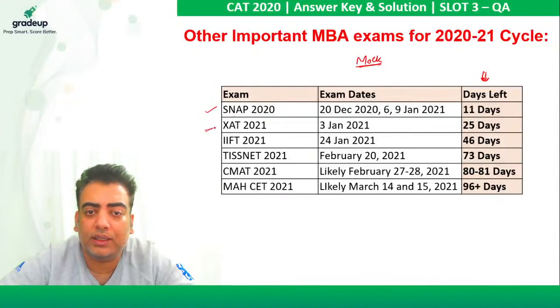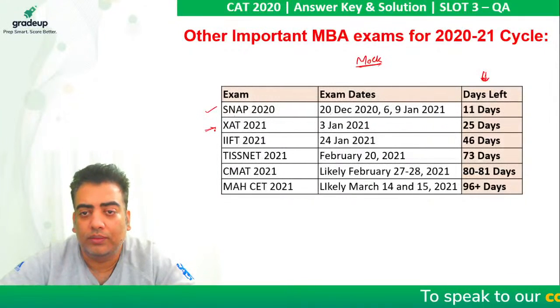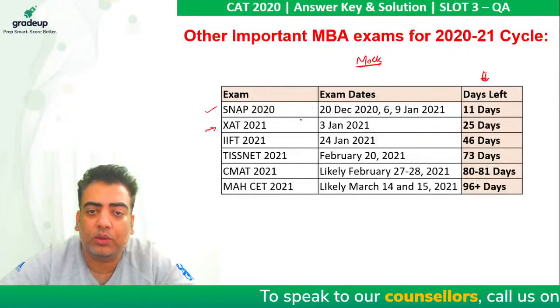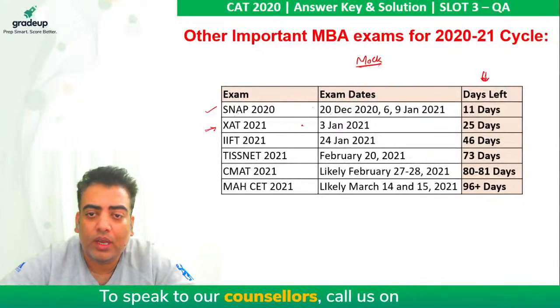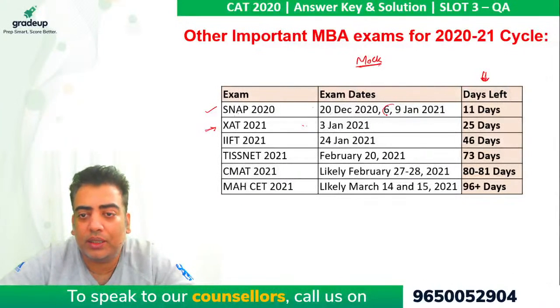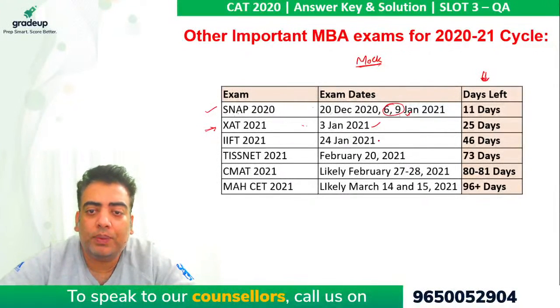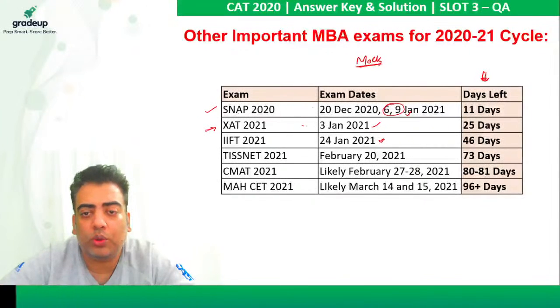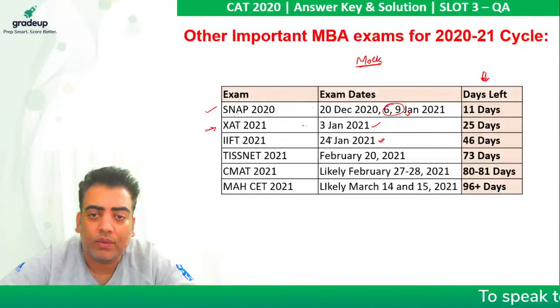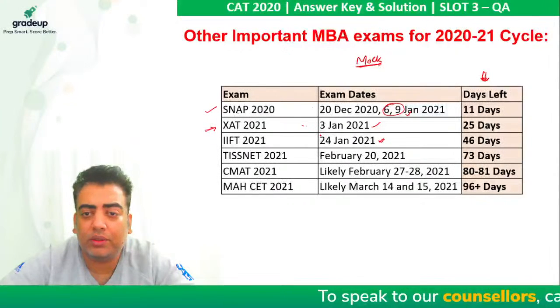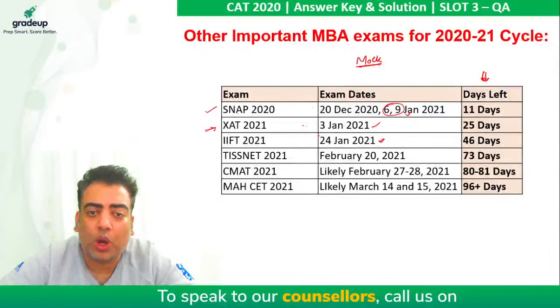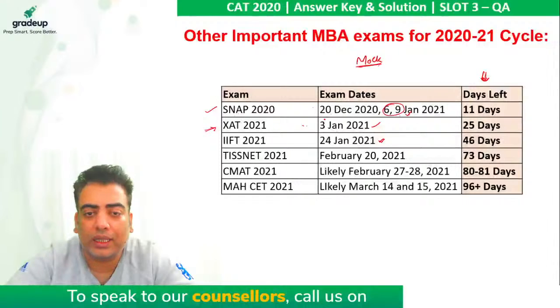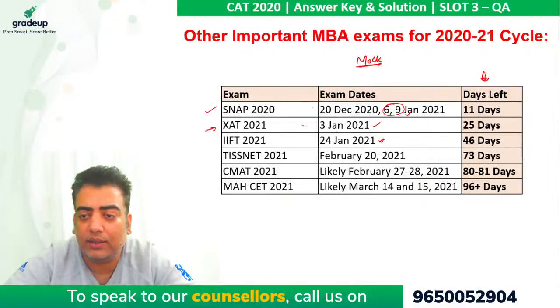Do not appear in XAT. Once you are through with SNAP, then go for XAT. If your SNAP exam is on 6th or 9th, then you have to do both things simultaneously, and appear in IIFT mock tests only after 3rd of January. That will bring you into the mold of solving questions that are specifically IIFT based, because those caselets are usually very, very lengthy.